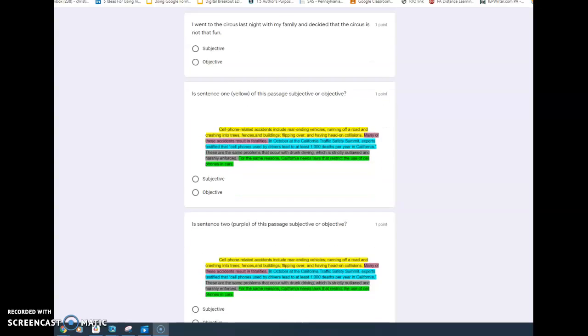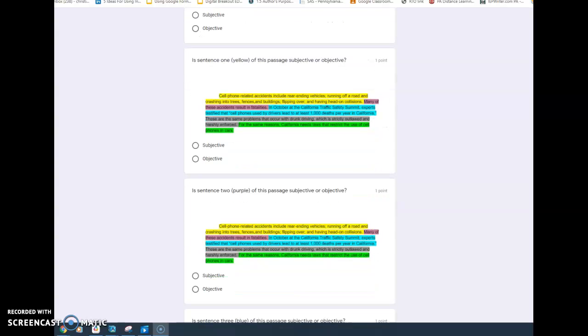Now we're going to take a look at a paragraph. And notice in this paragraph that each sentence in the paragraph is highlighted a certain color. So you're just focusing on that colored or highlighted sentence for each question. Question 1. Is sentence 1 in yellow of this passage subjective or objective?